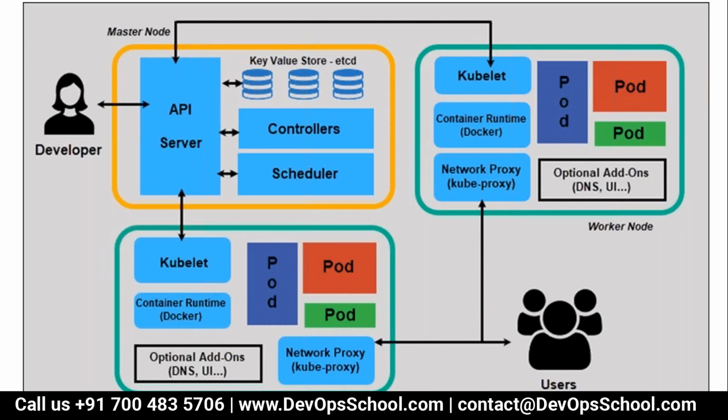If you look at this from the outside perspective, the end user who wants to access applications accesses the network proxy, and from the network proxy it transfers the request to the pod, the pod containers basically.